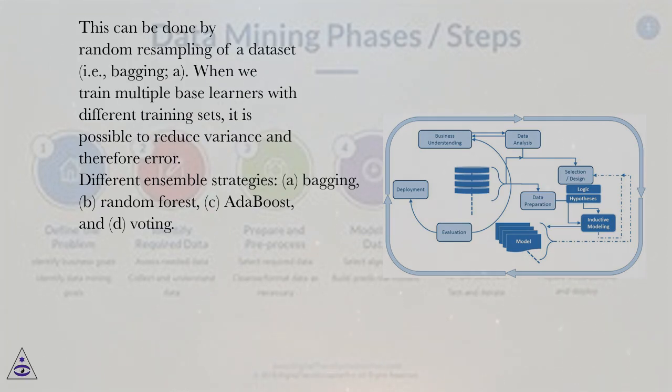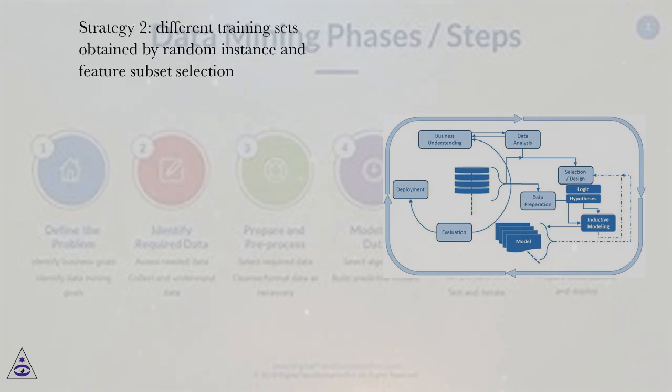Different ensemble strategies: A. Bagging, B. Random forest, C. Eta boost, and D. Voting. Strategy 2, different training sets obtained by random instance and feature subset selection.